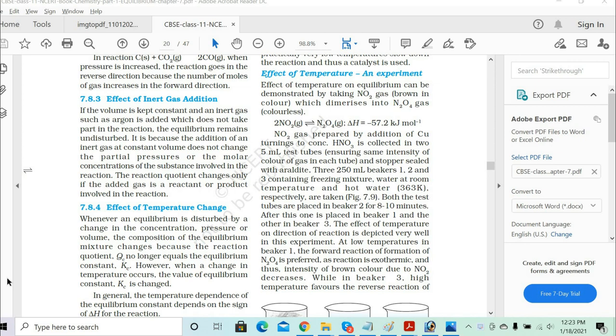So when we talk about the equilibrium, why does the inert gas not influence the rate of the reaction? Because inert gas does not participate in the reaction. First of all, the first reason is that it does not participate in the reaction. Second, when you put the reaction at constant volume, what exactly happens? Any amount of inert gas you put in does not affect the partial pressure of the individual reactants or the products, because the partial pressure of the individual component will remain the same, whether it is there or not.